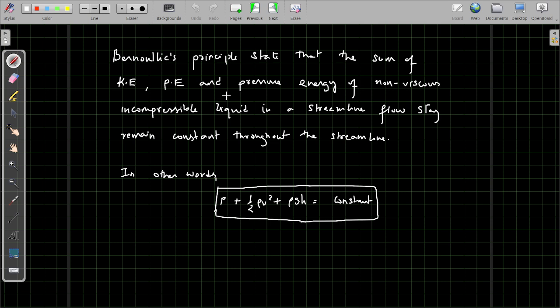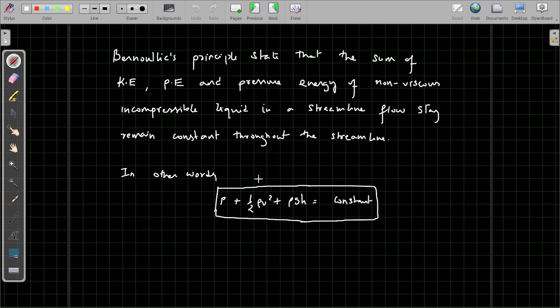Now, another way we can explain this is that the sum of pressure head plus kinetic head plus potential head will remain constant. What are pressure head, kinetic head and potential head?